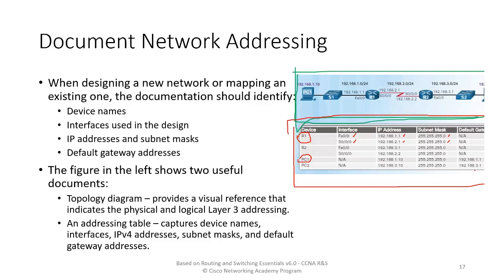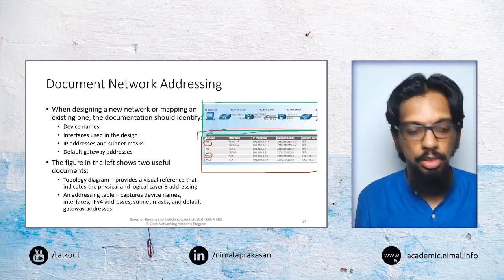All these configurations, we would want to put in some common place so they can be used by anyone who needs to understand that particular network.